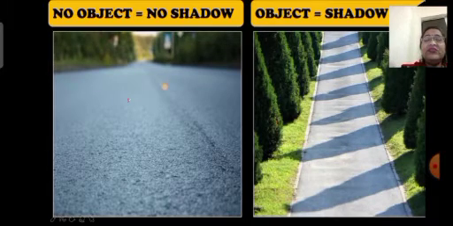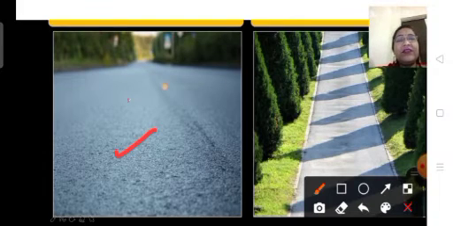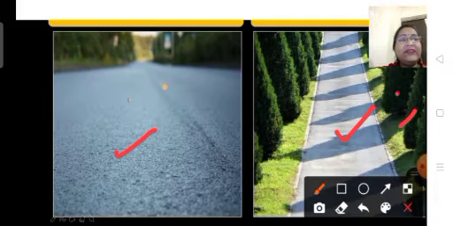In the image which I have shown you on the screen, in the second image you can see the shadow of those trees. Here the trees act as an opaque object, that's why we can see the shadow. So children, in this image there is no object, so we cannot see any shadow, and in this image we have opaque objects like these trees, so we can see the shadows of these trees.